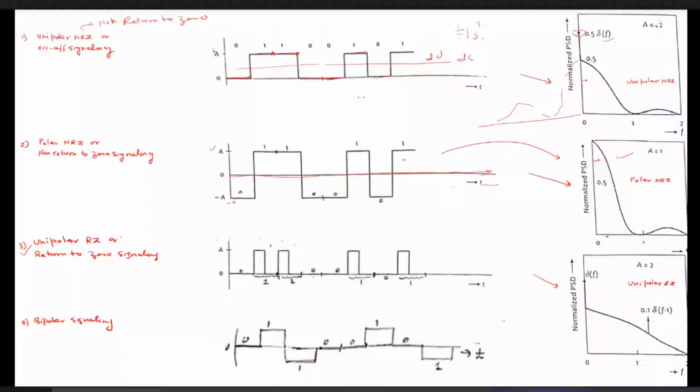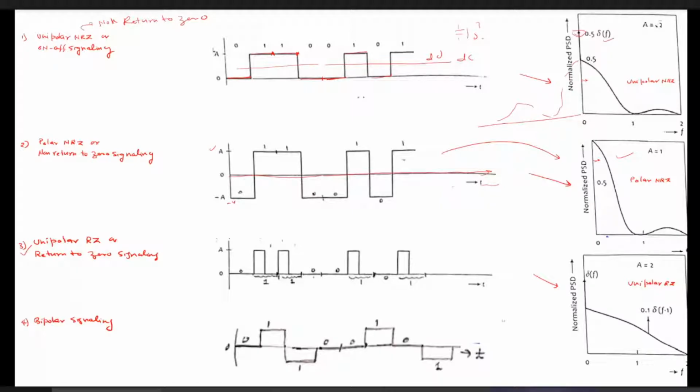Now coming to the third line coding technique, which is given as unipolar returns to 0, or returns to 0 signaling. In some books you will find simply returns to 0 signaling, and in some books you will find the name unipolar returns to 0. That's why I have written both names. You should not get confused.